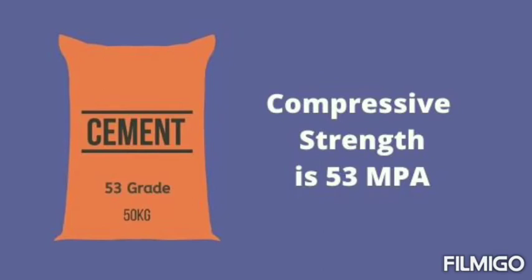What is meant by heavy constructions? Like dams, bridges, highway roads, airports, harbors. For this kind of heavy construction works, we use 53 grade cement because of the higher strength.